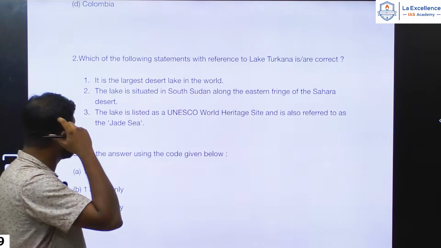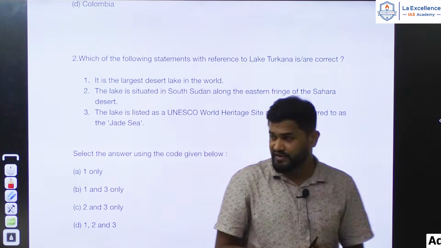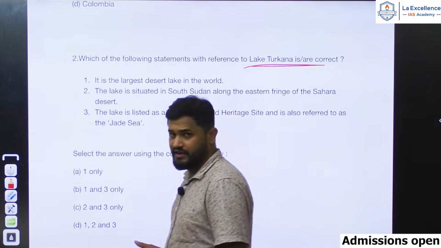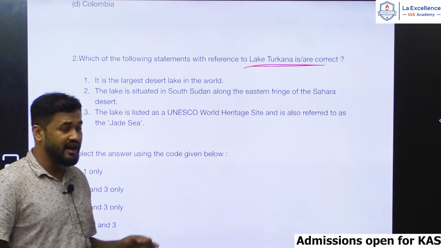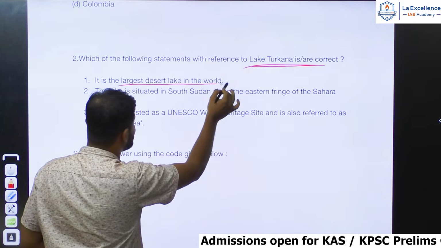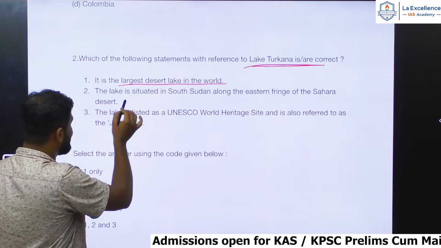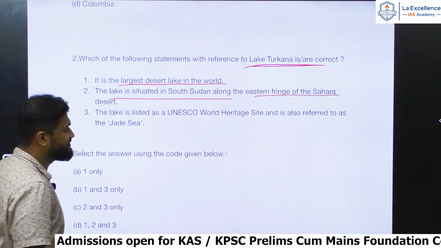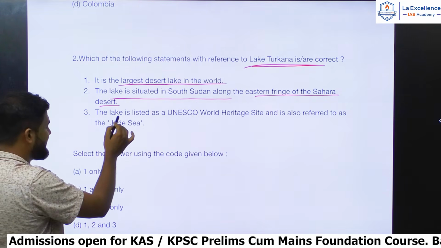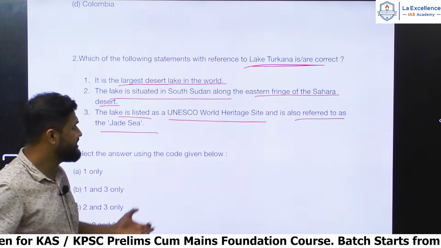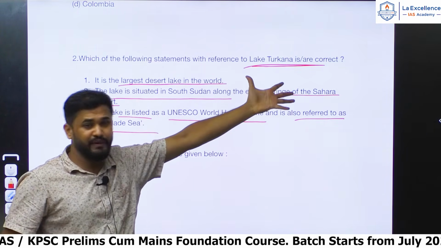Second question: which of the following statements with reference to Lake Turkana is or are correct? It is the largest desert lake in the world. The lake is situated in South Sudan along the eastern fringe of the Sahara Desert, and the lake is listed as a UNESCO World Heritage Site and is also referred to as the Jade Sea. So Lake Turkana is an expected question.